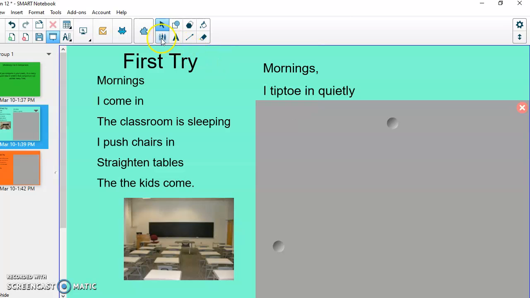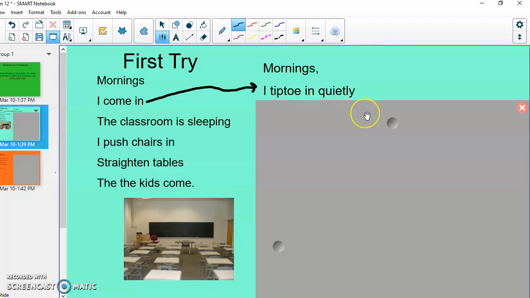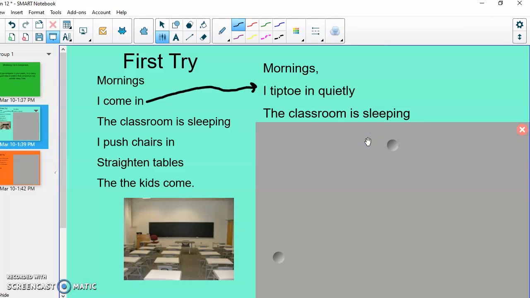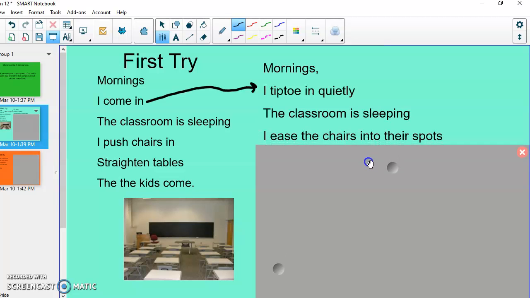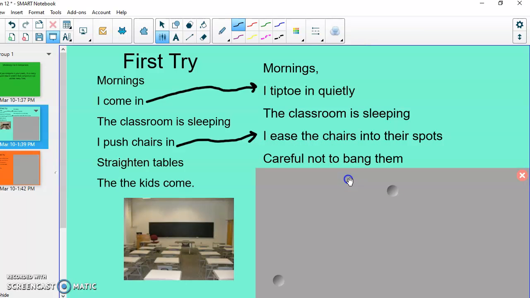Tiptoe in quietly. Well, that's just instead of I come in, I'm making it more poetic. I tiptoe in quietly. The classroom is sleeping. I left that the same because that's pretty awesome. I ease the chairs into their spots. That is this sentence said better. Instead of just I push the chairs in, I ease the chairs into their spots. Careful not to bang them. So I added two. This is still to do with the chairs.